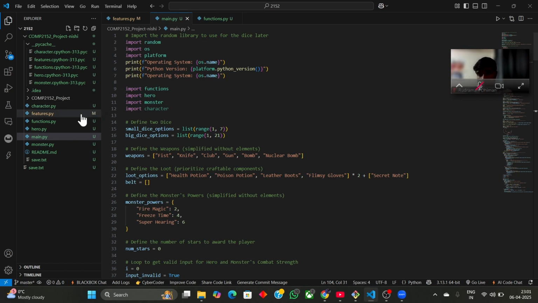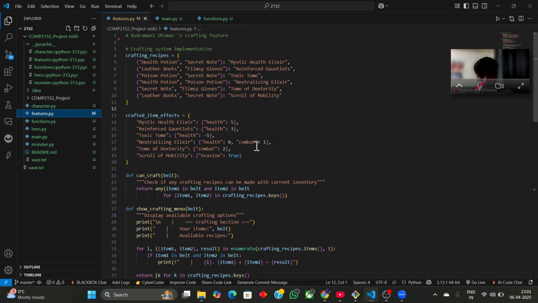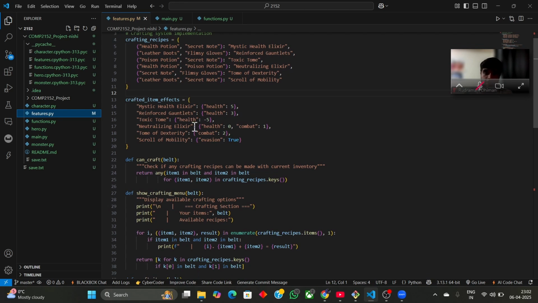So here are my features. My new feature is crafting system implementation. I have created two dictionaries, crafting recipes as well as crafting item effects. Over here, I have added keys that will create a new, let's say, armor or potion from the previous loot options. Let's say there are leather boots and flimsy gloves. When I craft these two items, I will get the reinforced confidence. It's the same over here in crafting item effects.